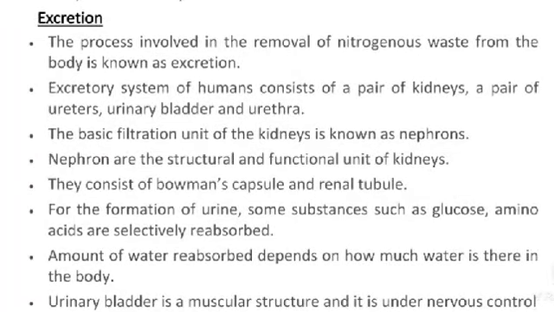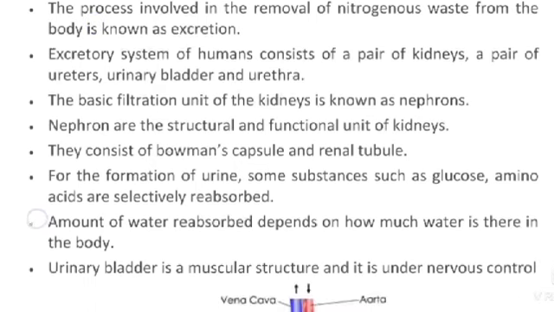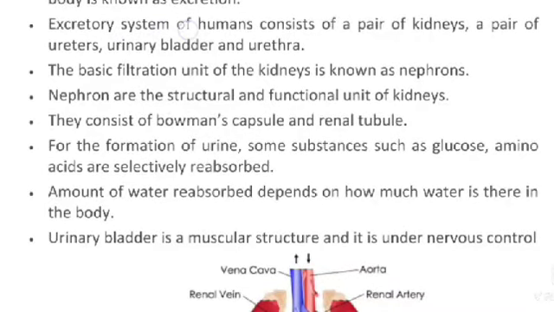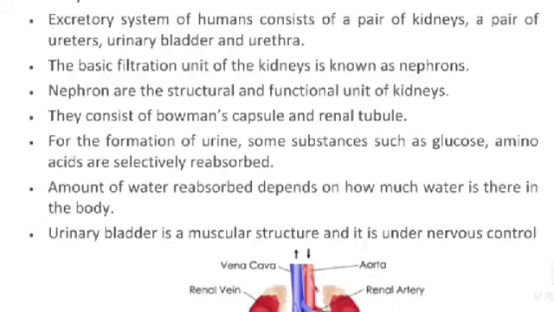Excretion. The process involving the removal of nitrogenous waste from the body is known as excretion. The excretory system of humans consists of a pair of kidneys, a pair of ureters, urinary bladder, and urethra.